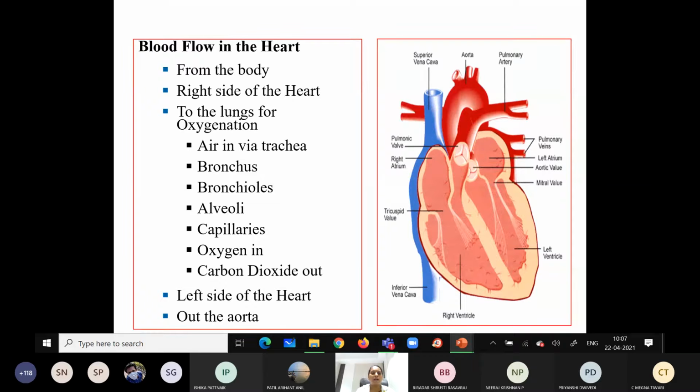To maintain the optimum environment of each and every cell, there is a requirement for the circulation of the nutrients. This circulation of nutrients, waste products or hormones is done by this flow of blood. So the blood has to flow within the circulatory system.